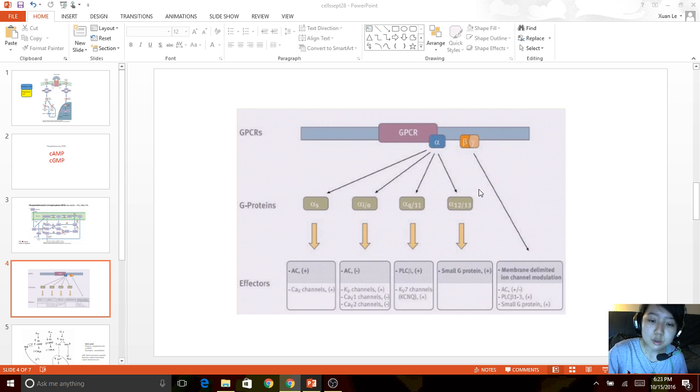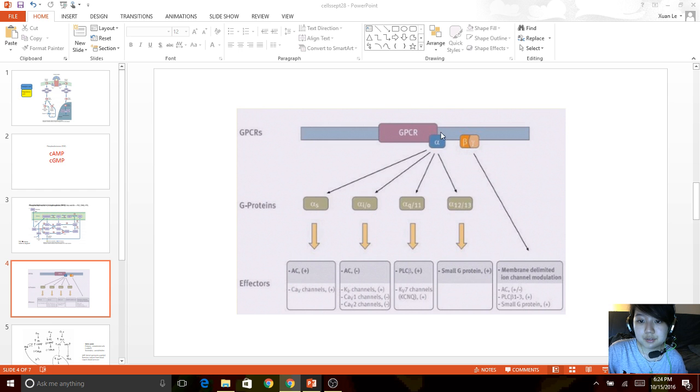So Gs is going to stimulate adenylyl cyclase, that's what the plus sign is for, and then Gi is going to inhibit adenylyl cyclase, which is what the negative sign is for. Gq is going to stimulate PLC, while G12/13 is going to stimulate small G proteins. So a normal G protein is going to be in the plasma membrane, while the small G proteins are going to be located in the cytosol.